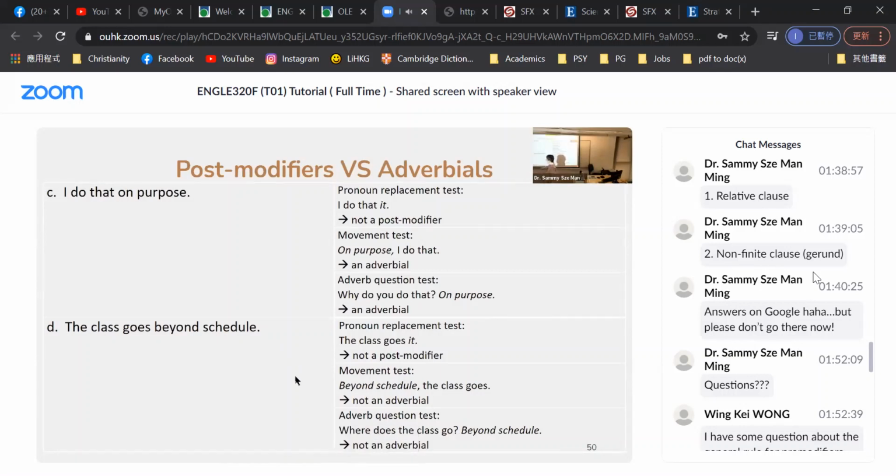Then what is the function of beyond schedule? Then we need to rely on other tests to investigate, to study these functions, because these three tests are not the only three tests to analyze the function of beyond schedule of the prepositional phrase.